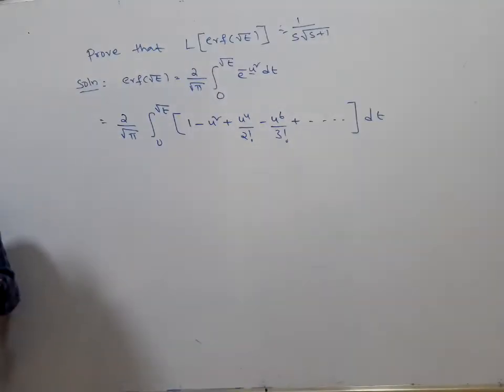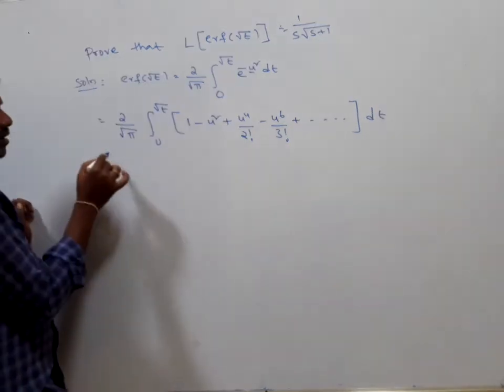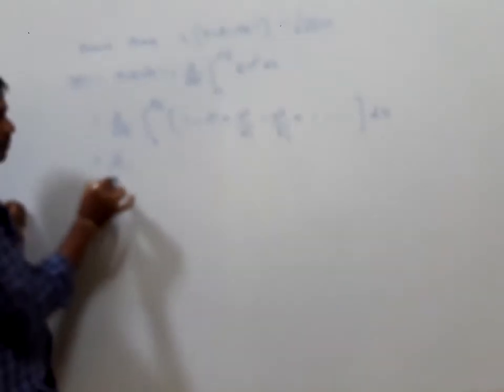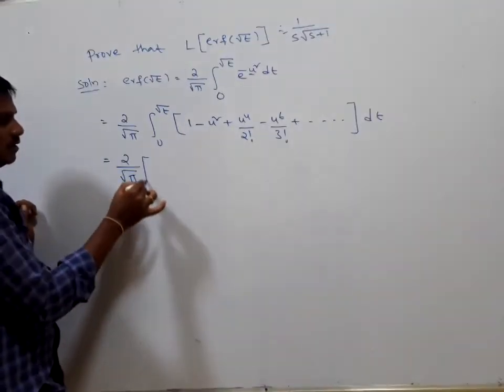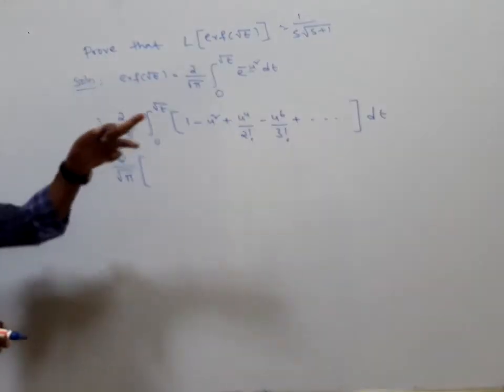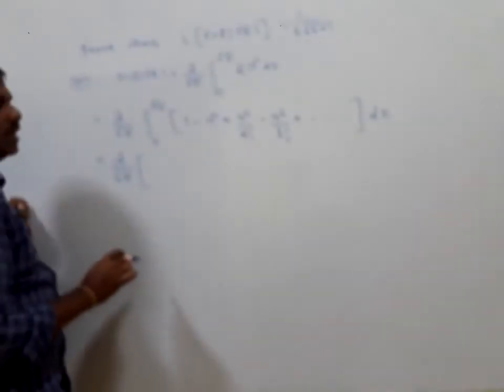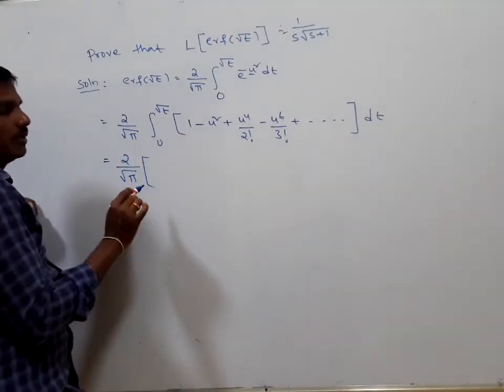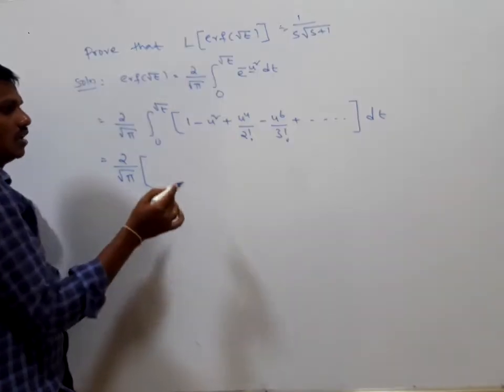Now integrating 2 by root pi, the integral of du is nothing but u. Here it is du, sorry, not dt.